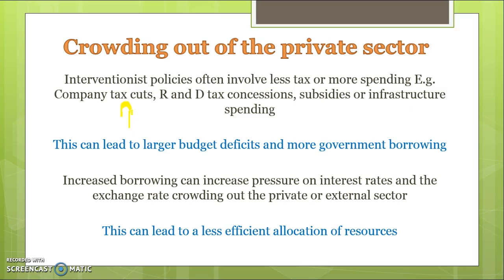That can lead to more government borrowing because when the government runs a deficit, they're spending more than they're earning, and that can lead to the government being forced to borrow money from overseas. And then increased borrowing can lead to higher interest rates because the government needs to borrow from the private sector, the idea of crowding out, which then leads to less liquidity for the banks, higher interest rates, and crowding out of the private or the external sector, as there may be more capital inflow associated with either higher interest rates or we may borrow from overseas, which would also lead to capital inflow.